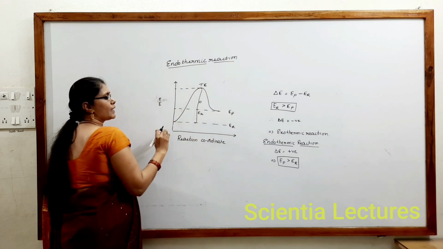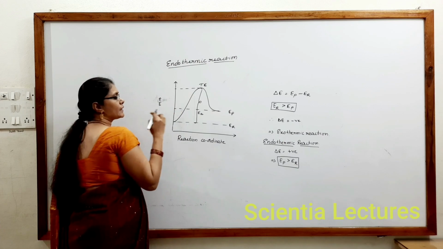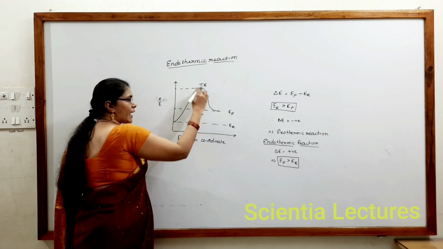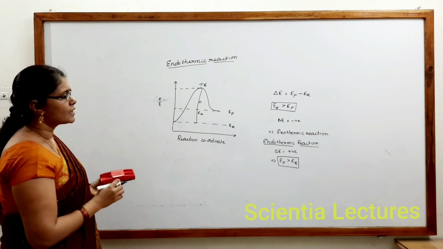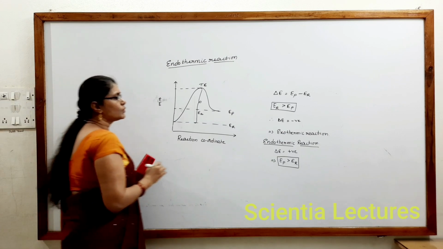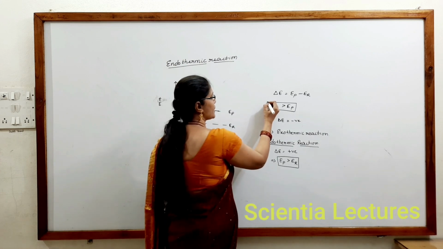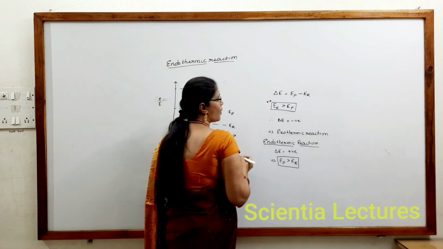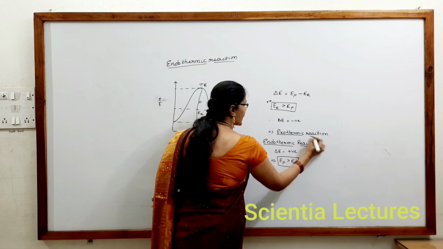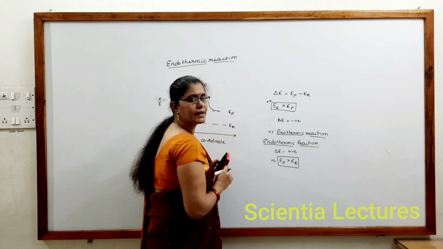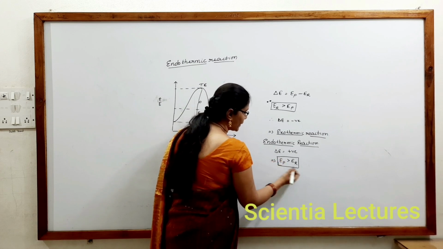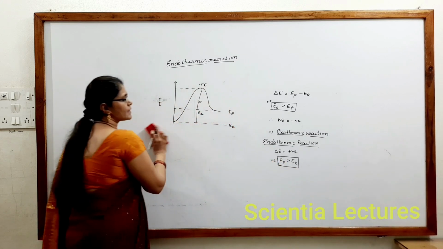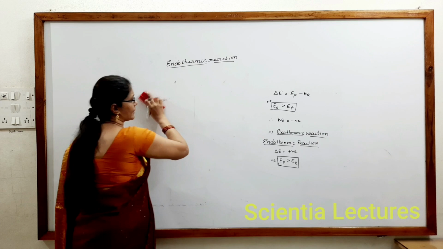For an exothermic reaction, the energy of reactant must be greater than the energy of product, like the previous case. So these terms, exothermic and endothermic, are important to remember. For exothermic reactions, the energy of reactant is greater than the energy of products. For endothermic reactions, the energy of product is greater than the energy of reactant.